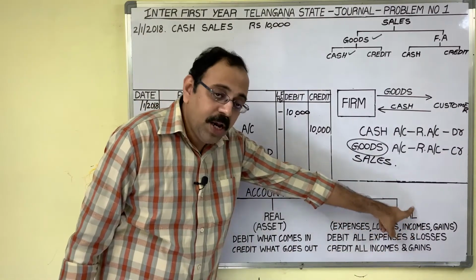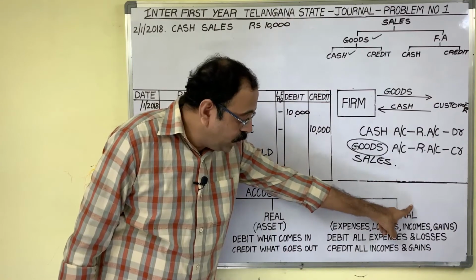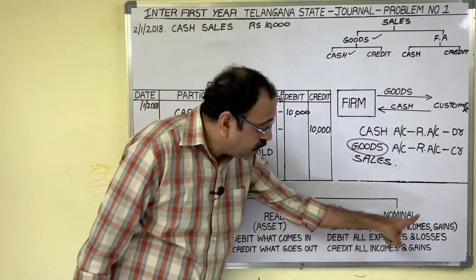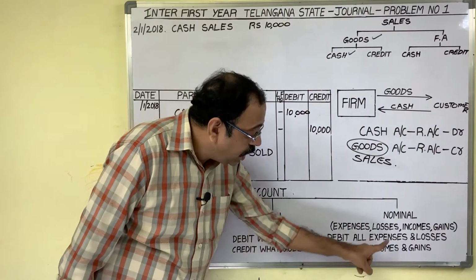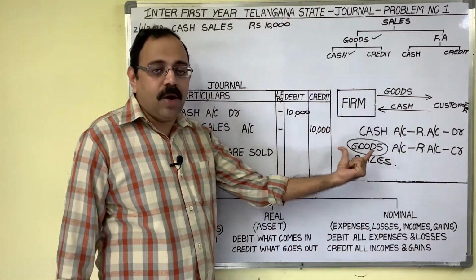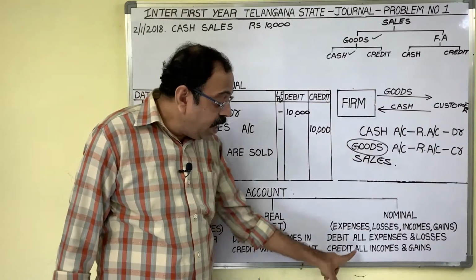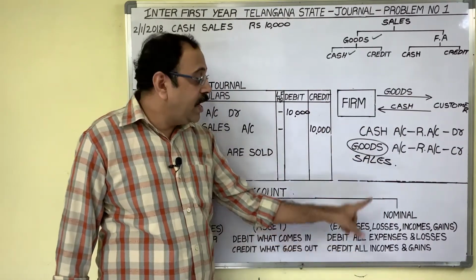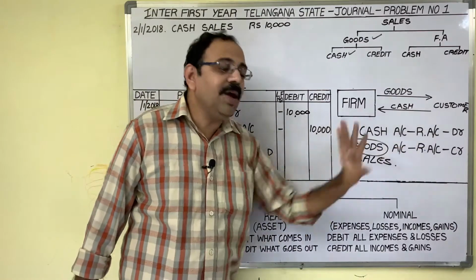Income comes under nominal account. What is the nominal account rule? Debit all expenses and losses, credit all incomes and gains. As the sales account is an income account, this account should be credited. So directly cash account debtor to sales account comes.